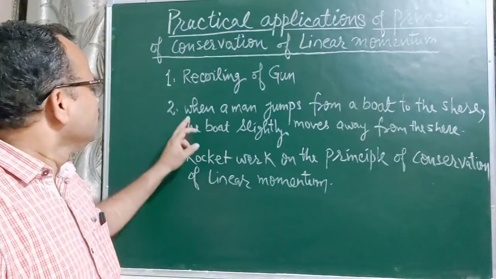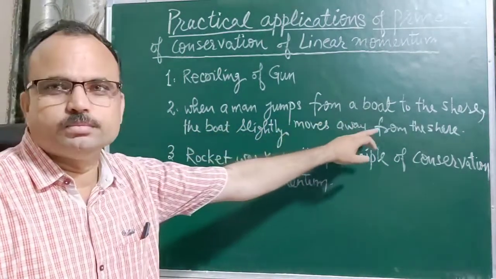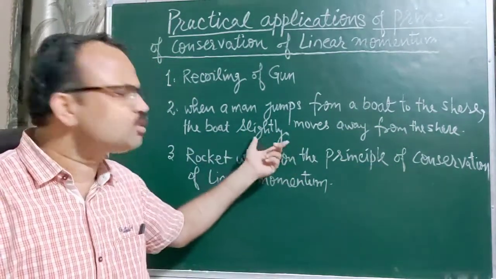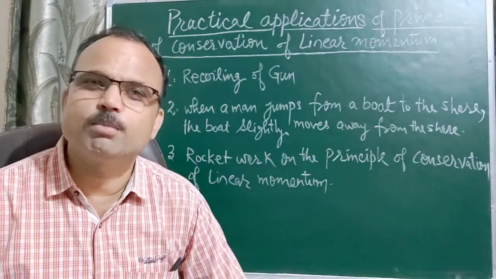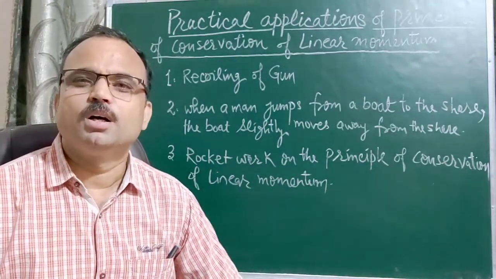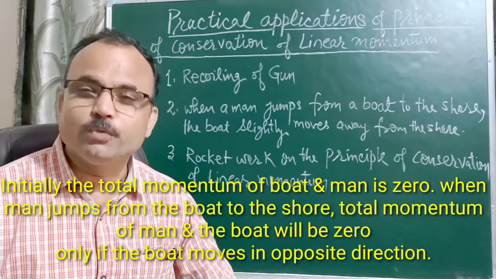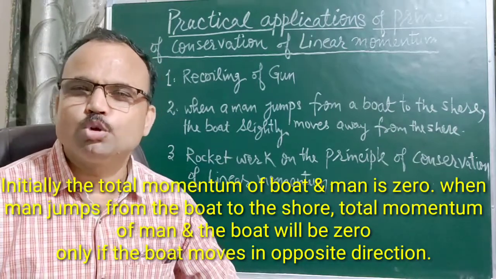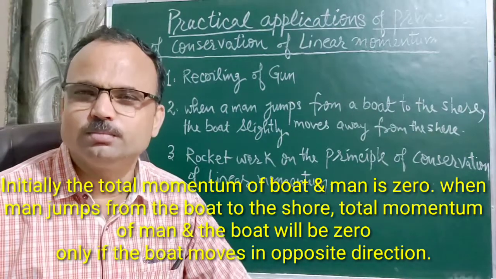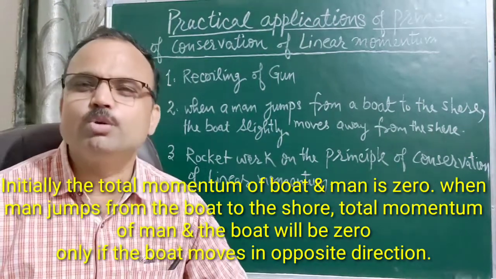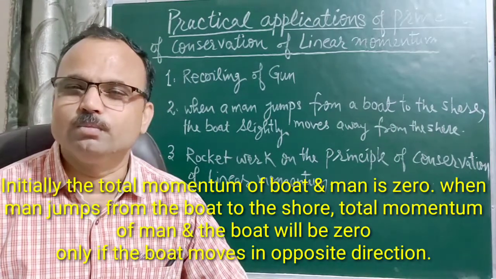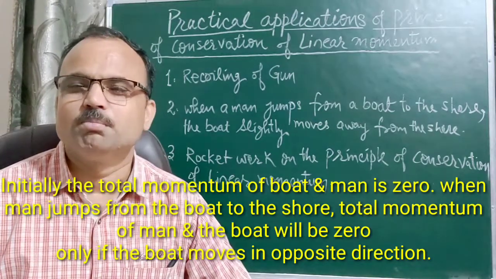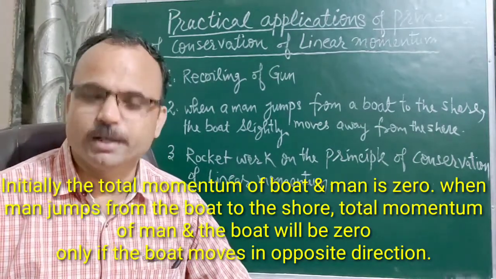Now the second application: when a man jumps from a boat to the shore, the boat slightly moves away from the shore. This is also according to the principle of conservation of linear momentum. Total momentum before jumping must be equal to total momentum after jumping. So total momentum before jumping is equal to 0, and after jumping must also be equal to 0. By using this we can find that the velocity of the boat will be opposite to that of the jumping man.